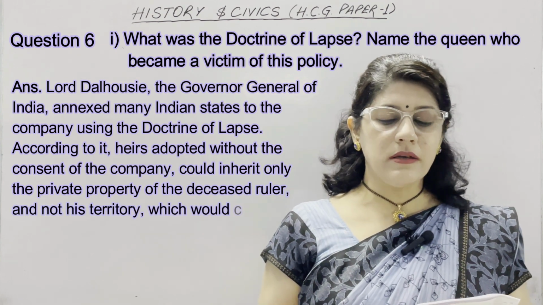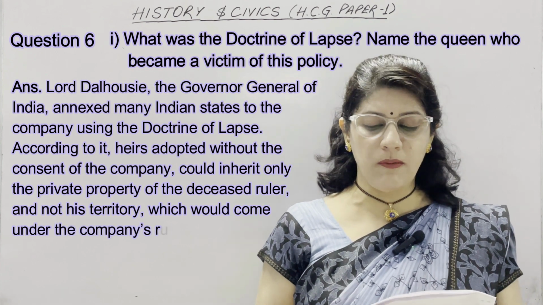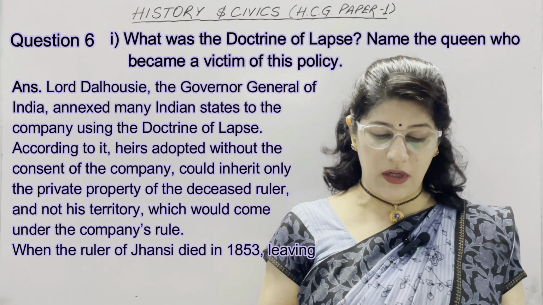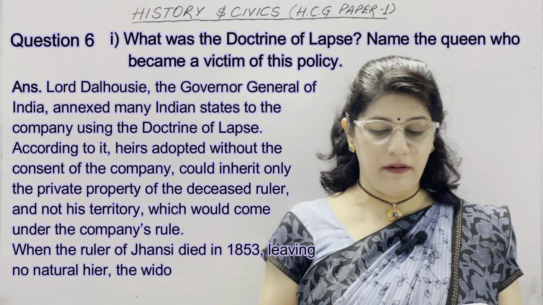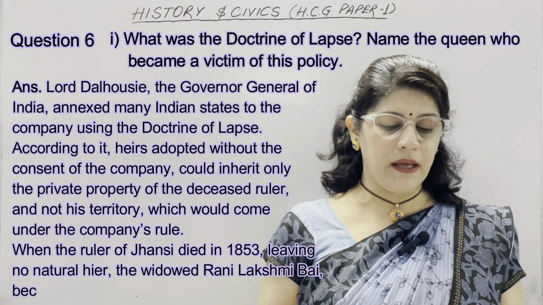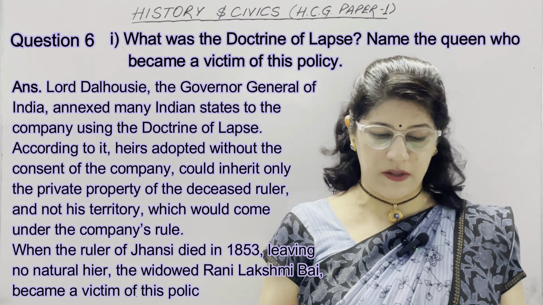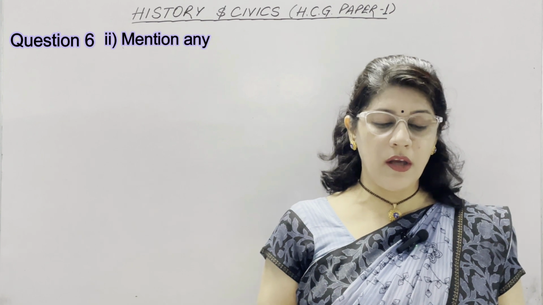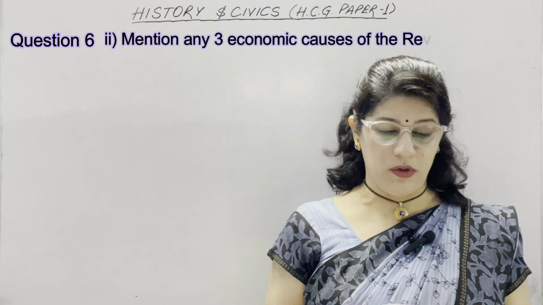It has another part: name the queen who became a victim of this policy. When the ruler of Jhansi died in 1853, leaving no natural heir, the widowed Rani Lakshmibai became a victim of this policy. Our B part is, mention any 3 economic causes of the revolt.